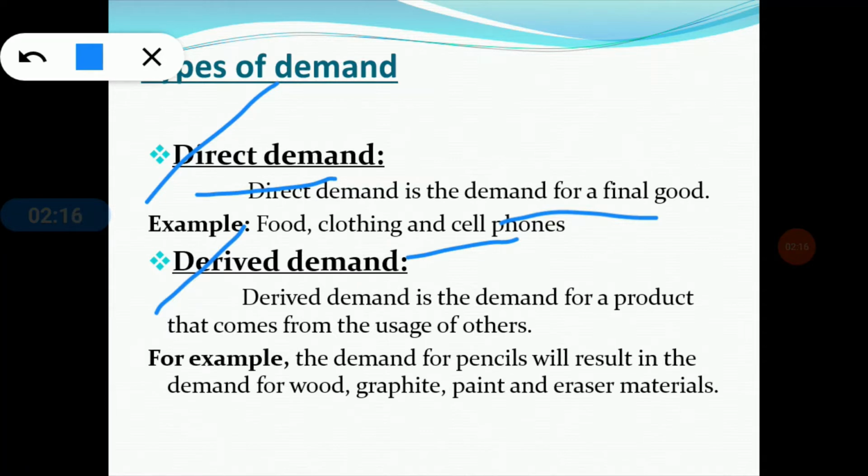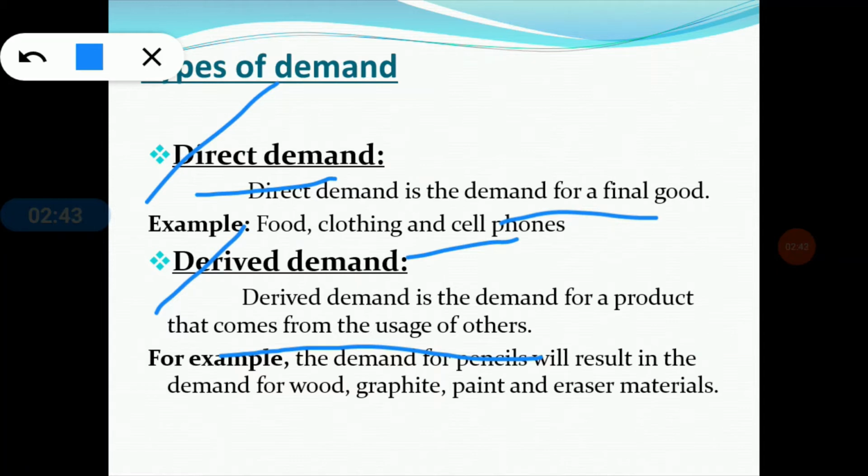Now we are going to the next one, that is derived demand. Derived demand is a demand for a product that comes from the use of others. For example, the demand for pencils will result in demand for wood, graphite, paint, eraser. So the demand for wood is dependent on the demand for pencil, dependent on the final product.